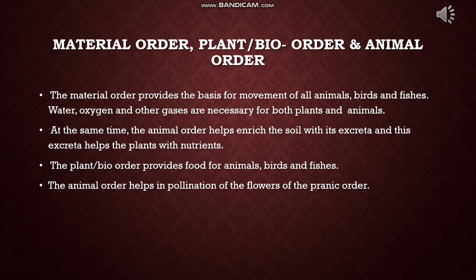So this cycle goes on. As you all know, plants are autotrophs. They make their food, and this food is eaten by herbivorous animals, birds and fishes. In turn, how does the animal order help the plant order? They help in pollination of the flowers of the plant order.